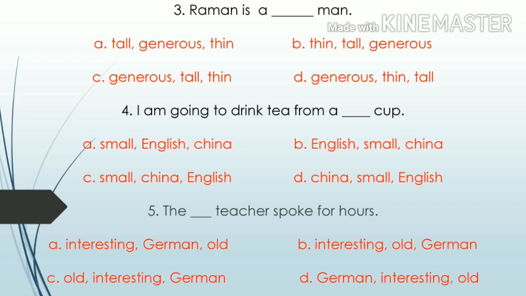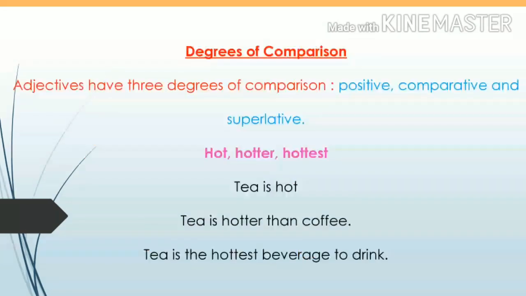Fifth one, the dash teacher spoke for us. Option A, interesting, German, old. Option B, interesting, old, German. Option C, old, interesting, German. Option D, German, interesting, old. Use the tricks and find the correct answer.